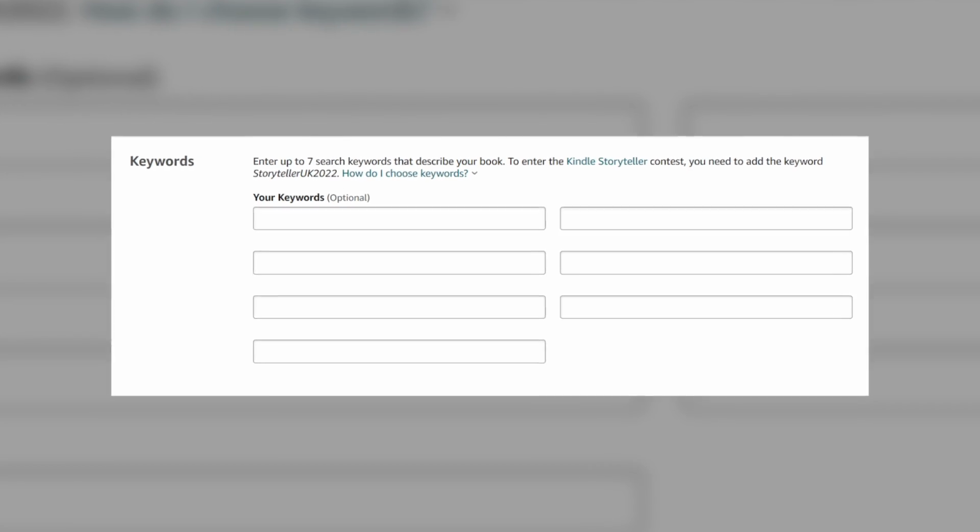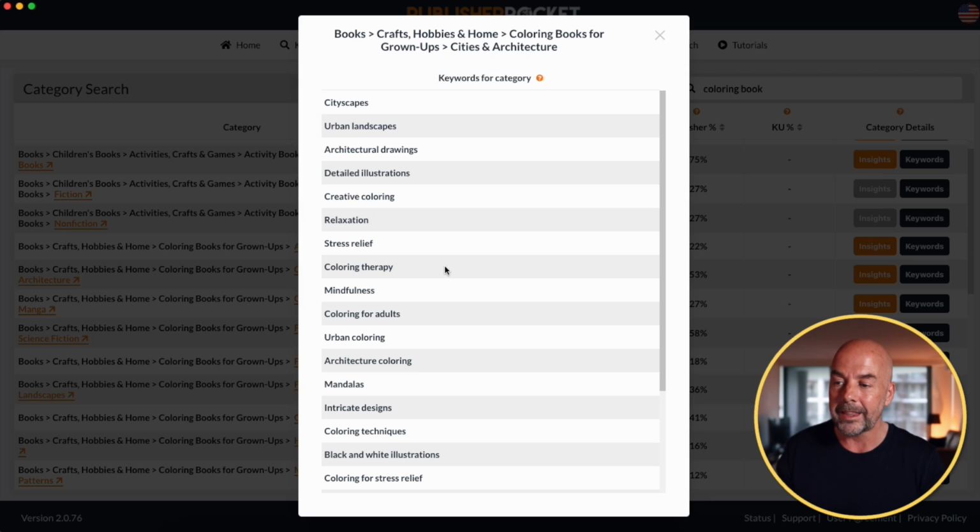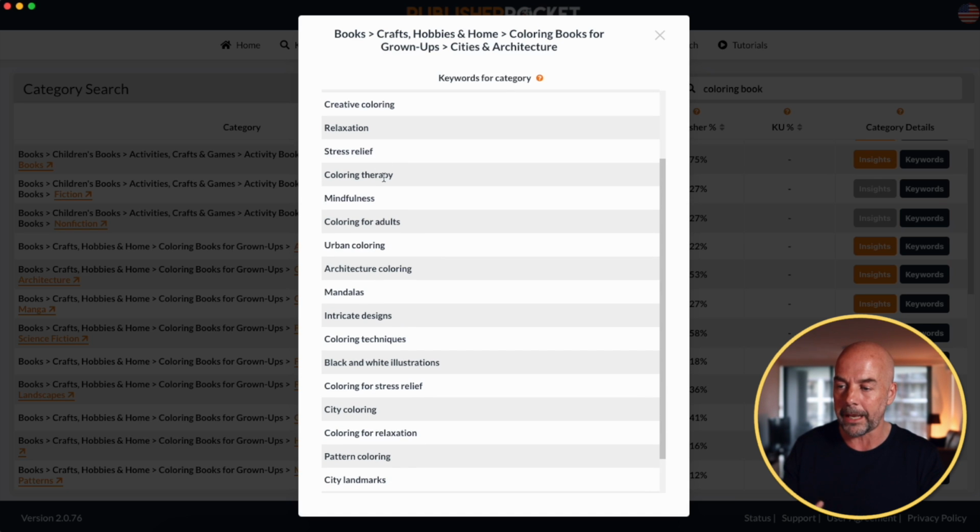And so the advice is to use a selection of these in your 7 keyword boxes and to use up 2 of those 7 keyword boxes with these individual keywords. Now, obviously in those 2 boxes, you're not going to be able to put in all of these, and so you would choose just a selection of these. So in effect, it would cement your book appearing in that particular category that you've chosen.